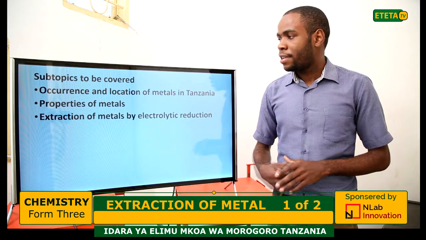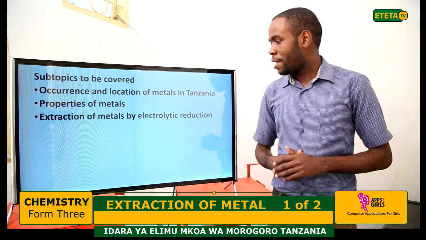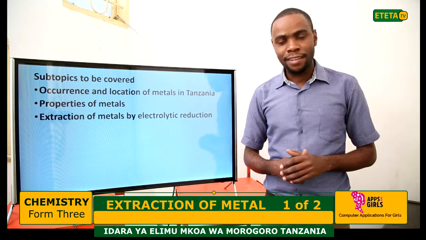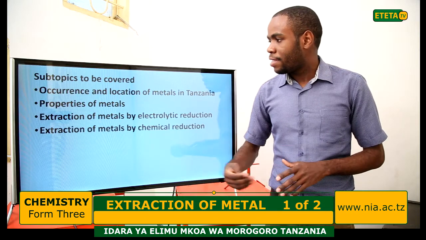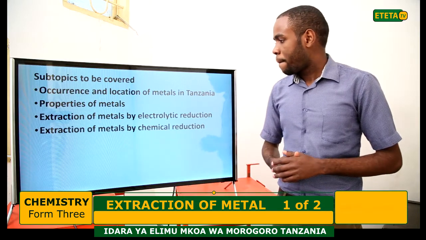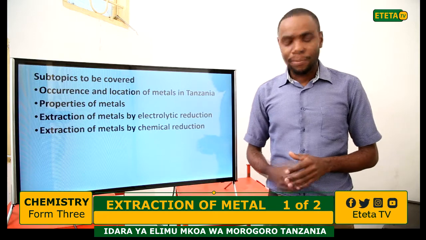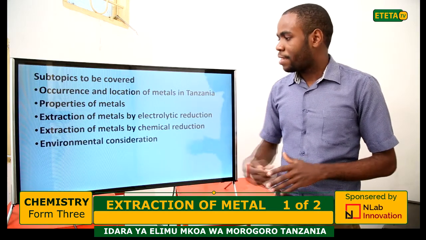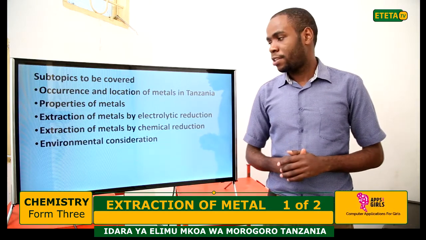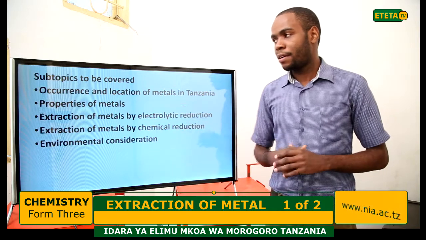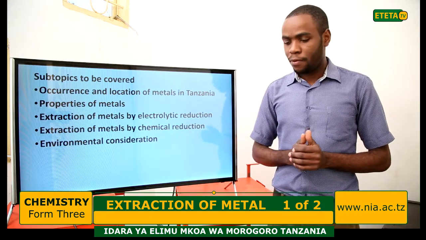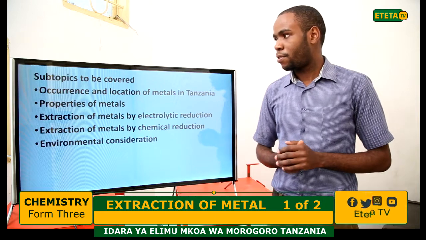The third one is extraction of metal by electrolytic reduction. The fourth one is extraction of metal by chemical reduction. And the last one is environmental consideration. So these are the subtopics of this topic of extraction of metal.